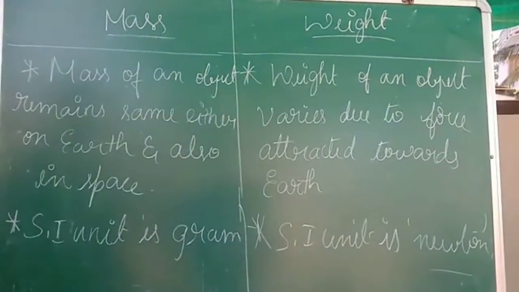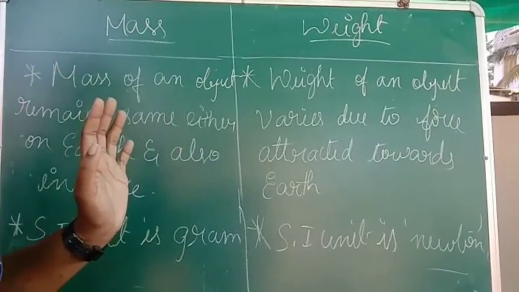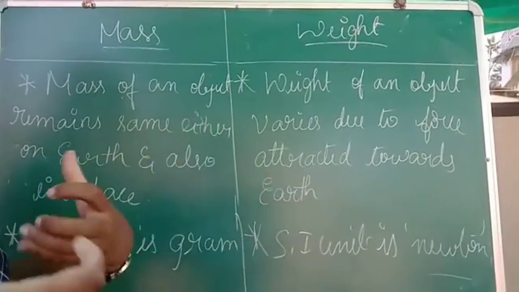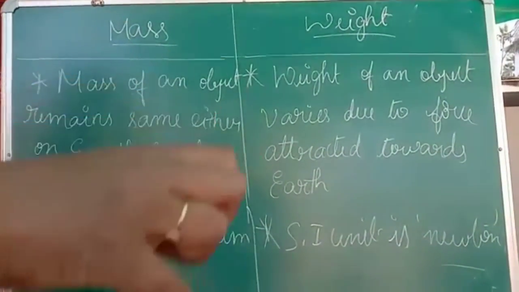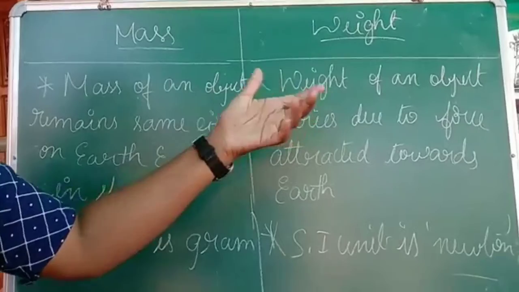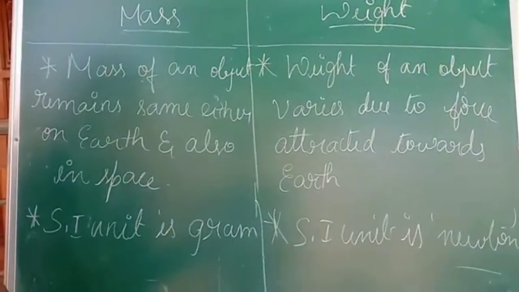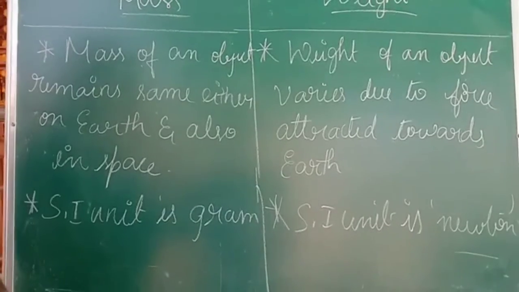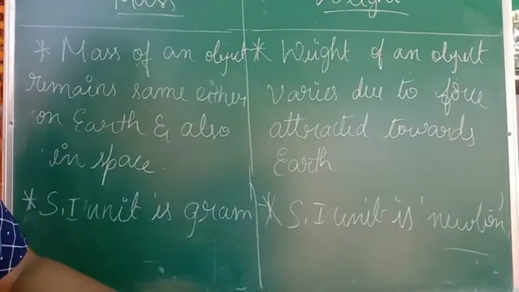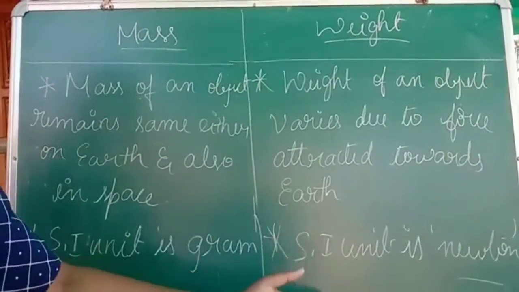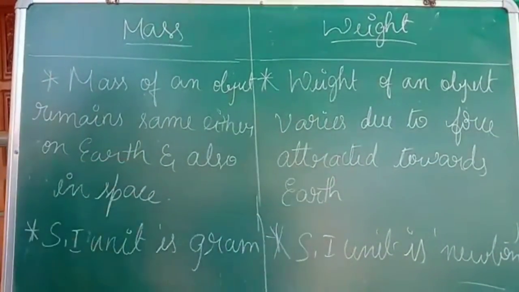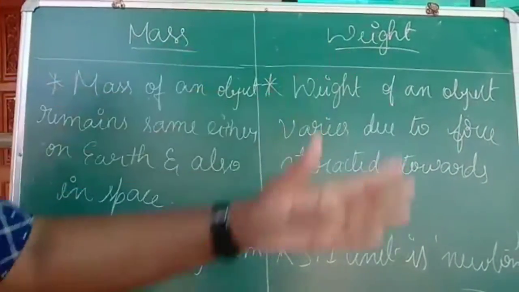Compared to weight, mass remains the same everywhere in the whole universe, but the weight of an object varies due to the force of attraction towards the earth. In all locations, the force of attraction will not be similar. It keeps on varying. So weight mainly depends on the attractive force, that is the Earth's gravitational force. As the Earth's gravitational force varies, the weight of an object also starts varying. That is the concept of weight. The SI unit of weight is Newton, and the SI unit of mass is gram. So this is the common difference between mass and weight.